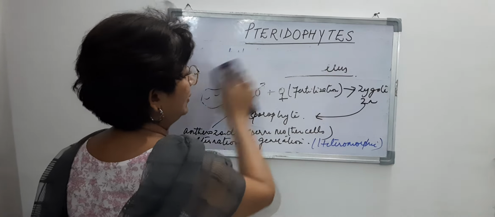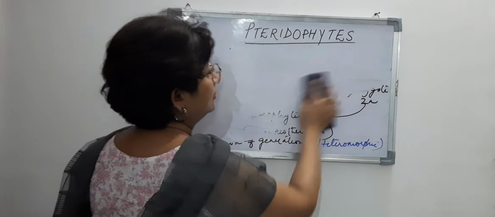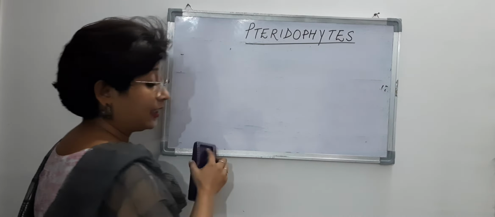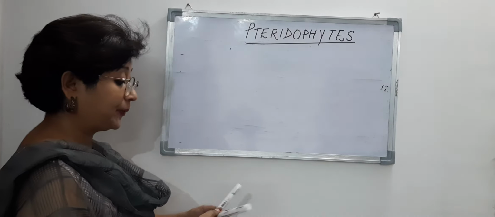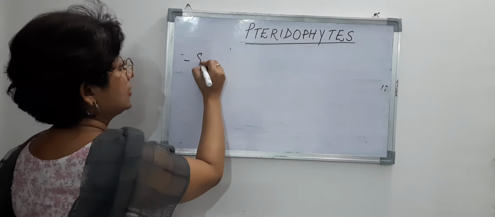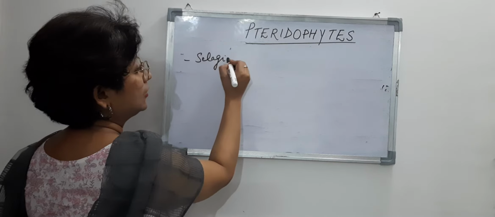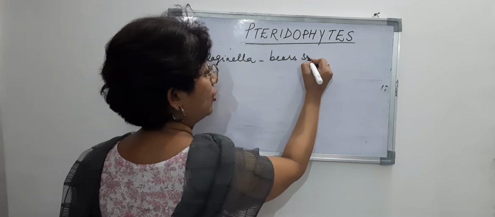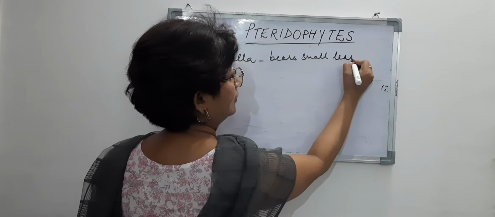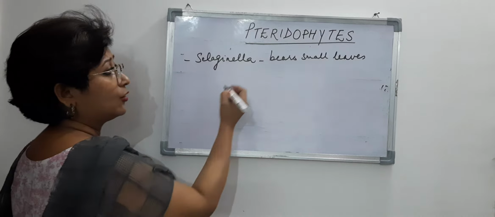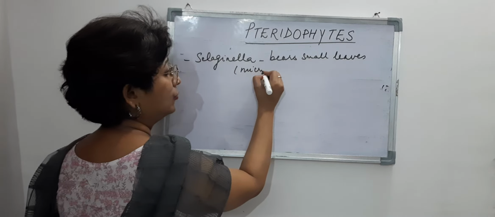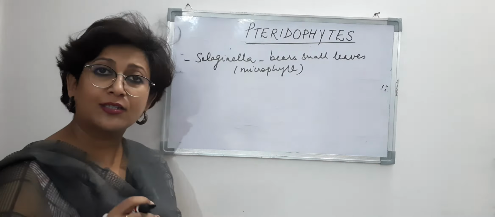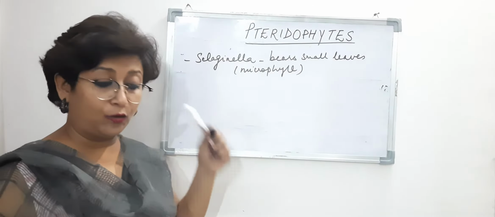So let's talk about the leaves again. So those which bear small leaves, like Selaginella. Selaginella is an example of a pteridophyte. It bears small leaves. Now these small leaves are known as microphylls. Already the leaves are known as sporophylls. Now if that is small, then they are microphylls, right?